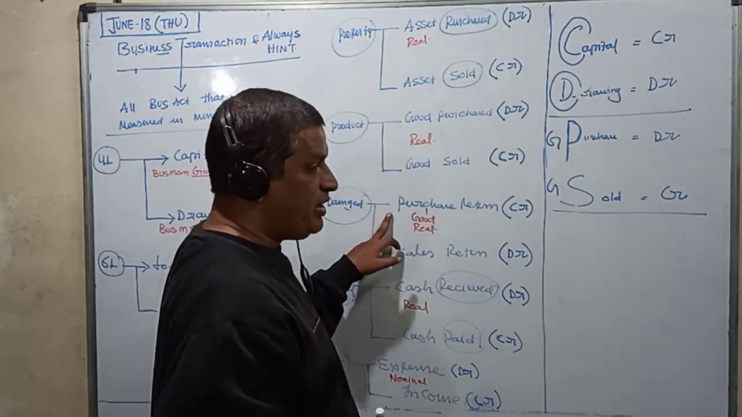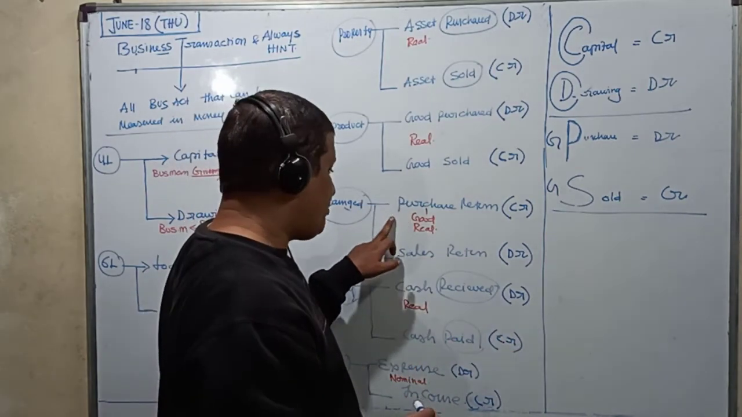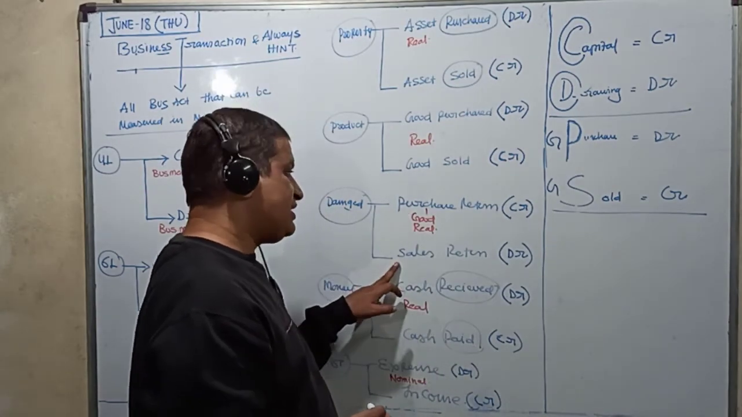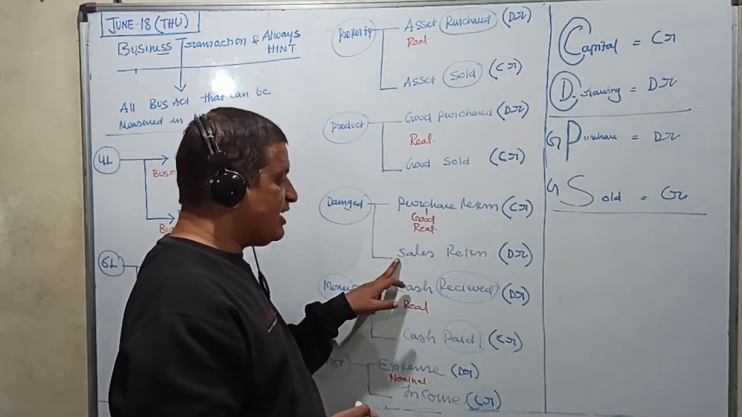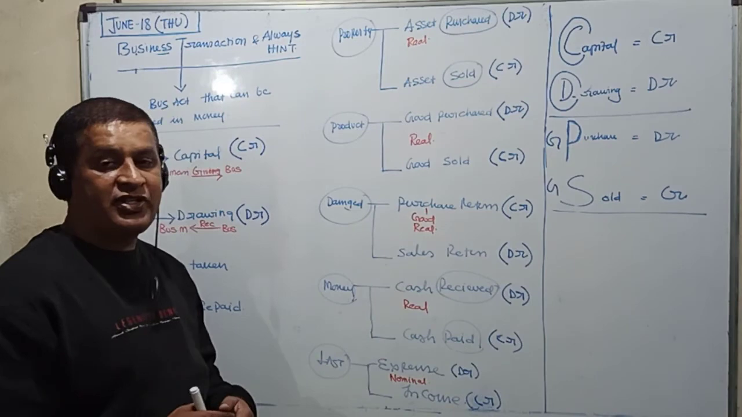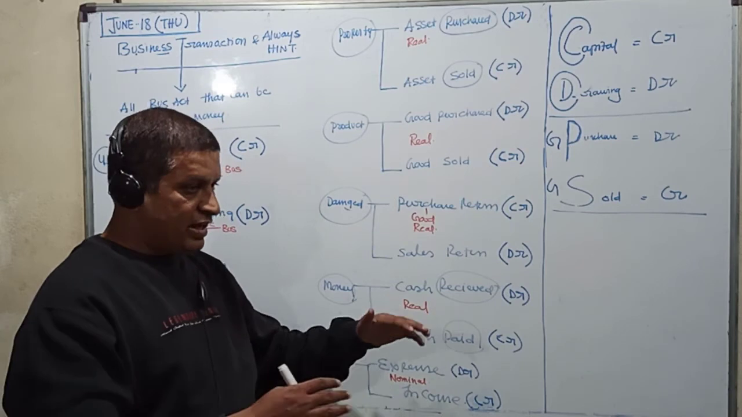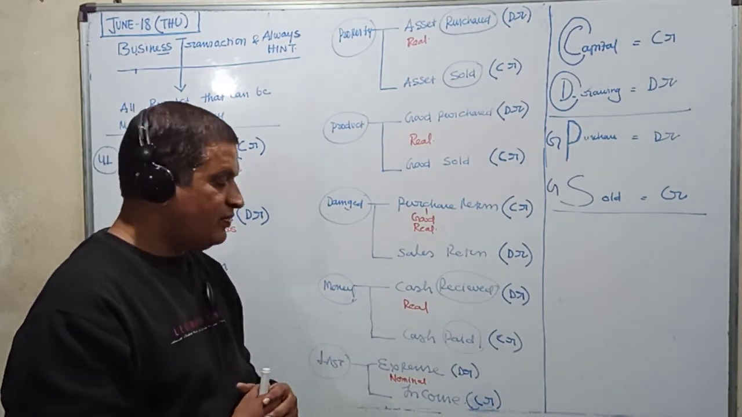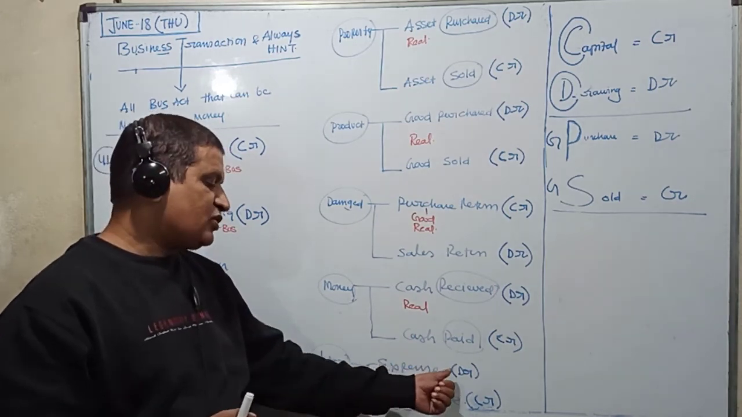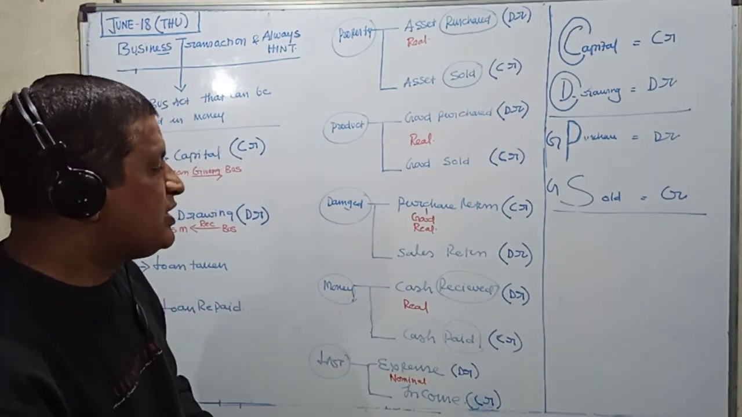Next, come to purchase return. Purchase is always debit. Purchase return is exactly the opposite of purchase, so if purchase is debit, purchase return is credit. Sales is always credit, so sales return is debit. Cash received: you know cash is a real account, and when we receive it, cash is coming in, so debit. Cash paid, cash is going out, so it is credit. Expense is a nominal account, so debit all expenses. Expense is always debit. Credit all incomes. Income is always credit. So this is probably a little easier.